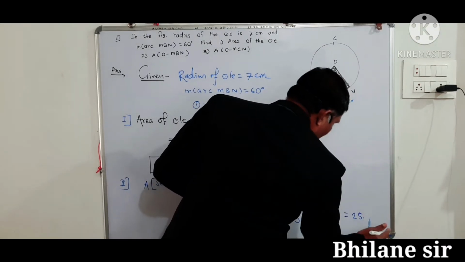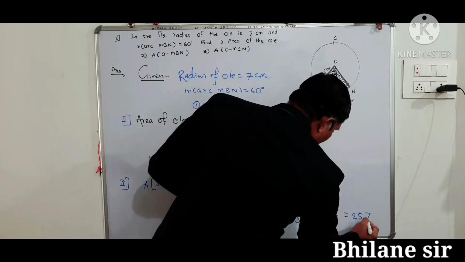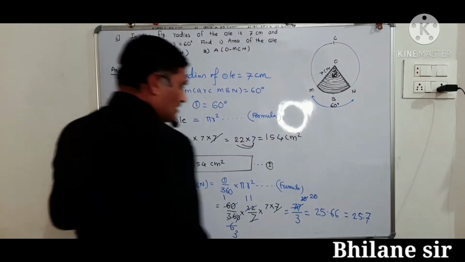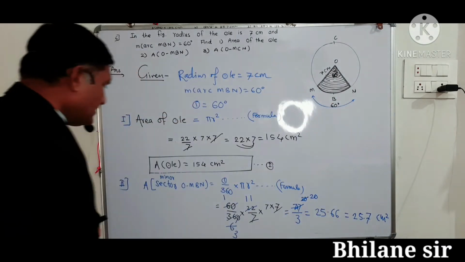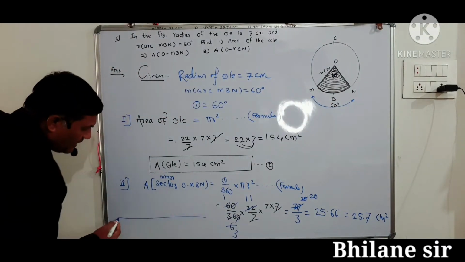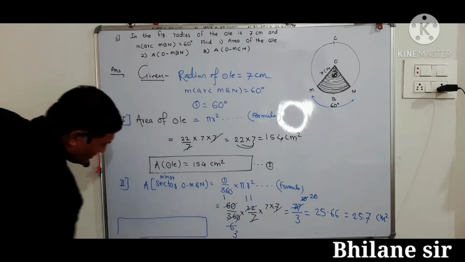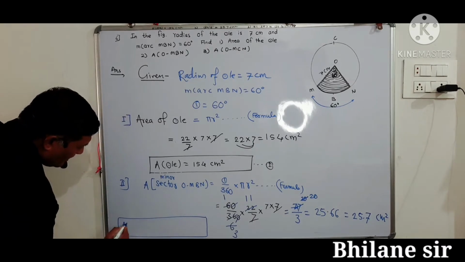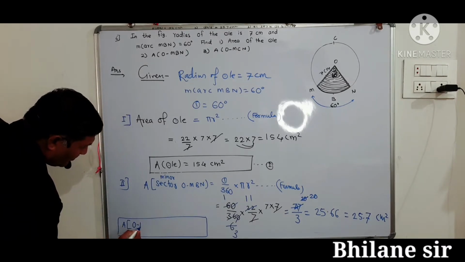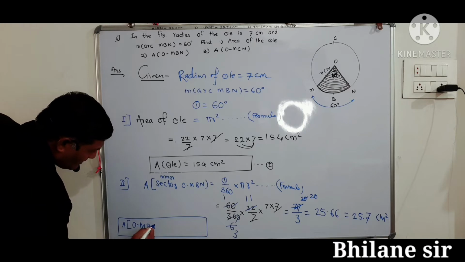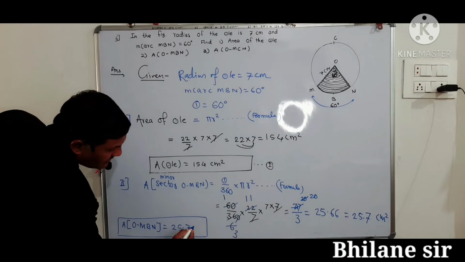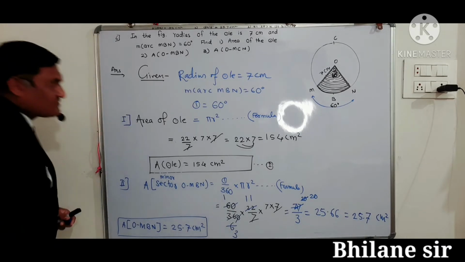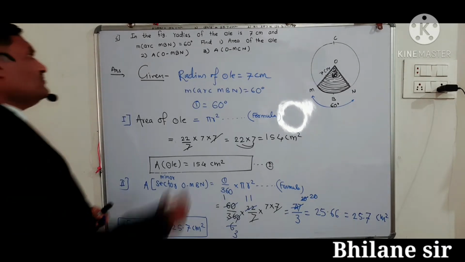approximately we take here 25.7, okay, centimeter square। Okay, finally we can write here area of the sector OMBN is equal to 25.7 centimeter square.